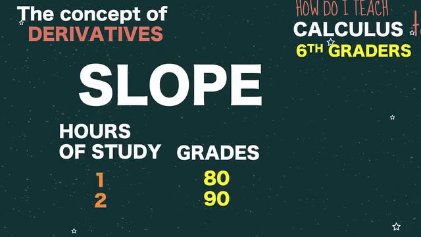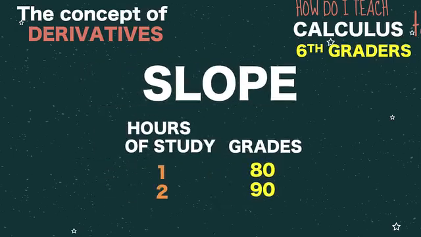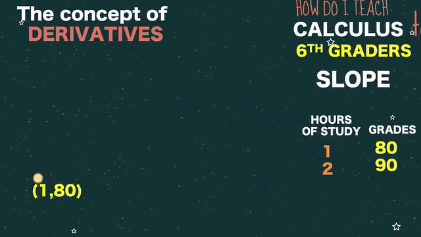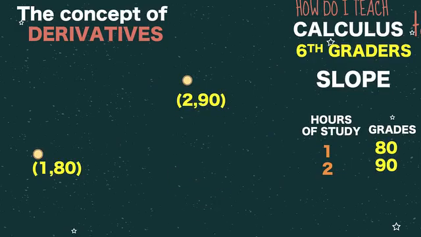If you study 1 hour, your grade is 80. If you studied 2 hours, your grade is 90. And let's visualize this data. So let's have a point here: 1 hour, grade is 80. The other point is for 2 hours, the grade is 90. And let's connect it by a line.